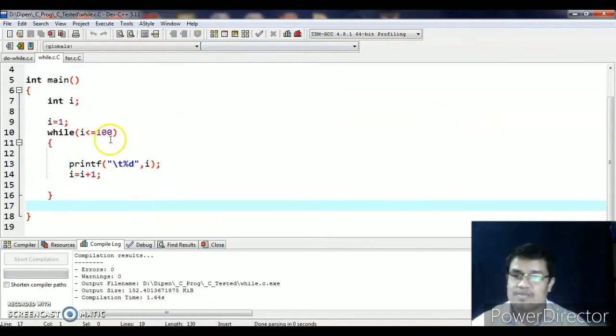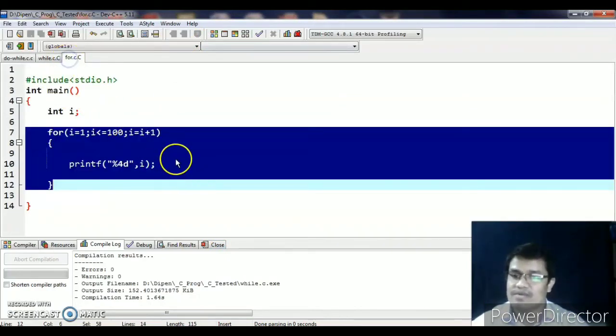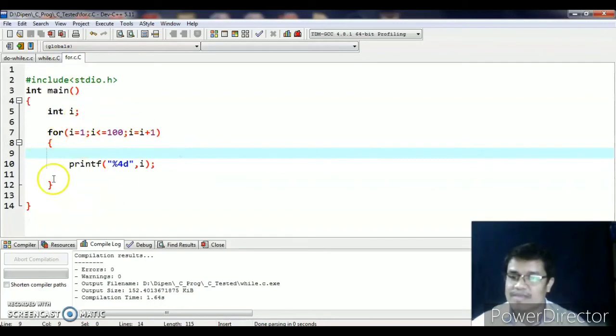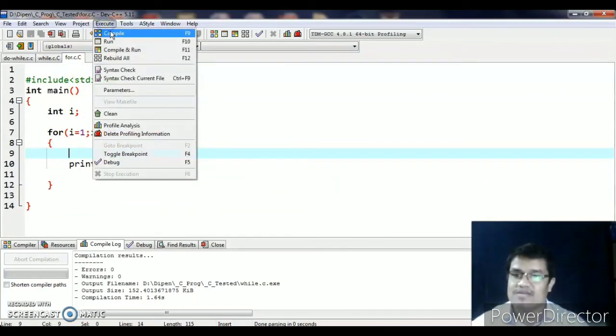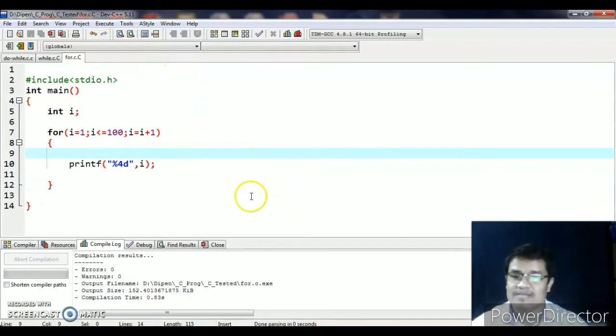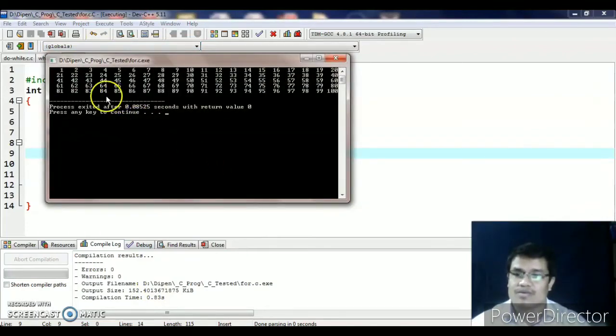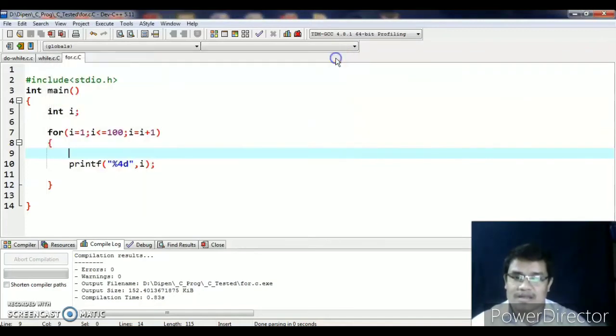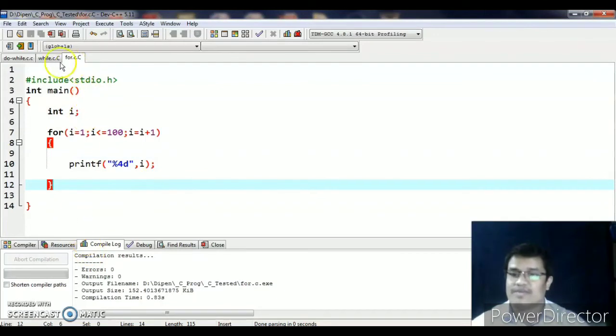What is this new loop? This is the while loop. Again, go for the for loop. Here also the same case is happening. Let us again compile. It's compiled. Then run the program. While running, we are getting a similar result, 1, 2, 3, 4, 5, 6 up to 100. No 101 is coming. So ultimately, this is the same output but with different programs.